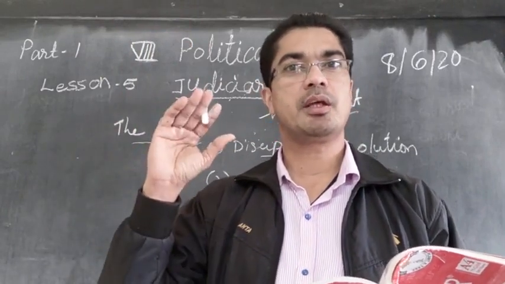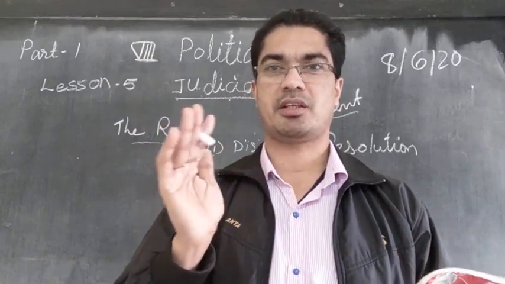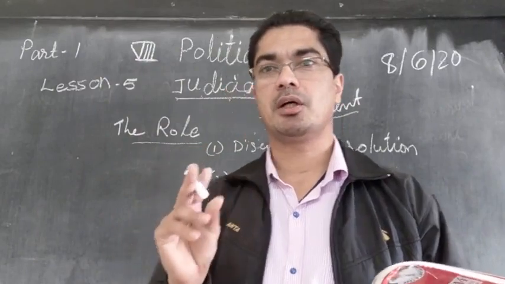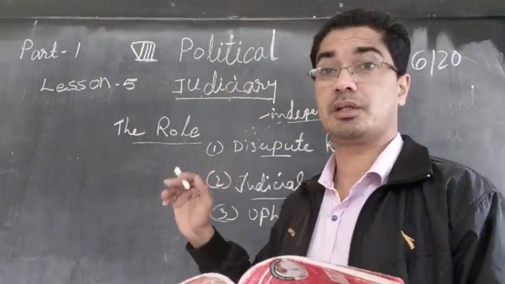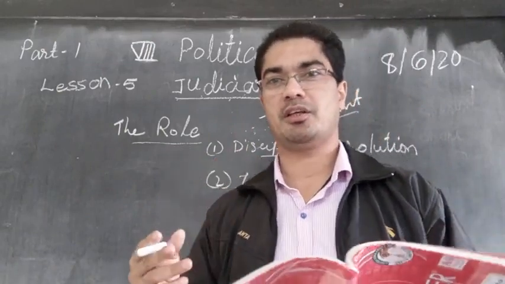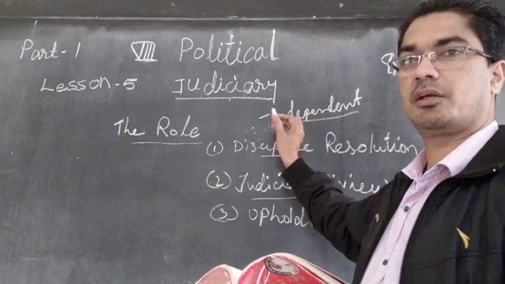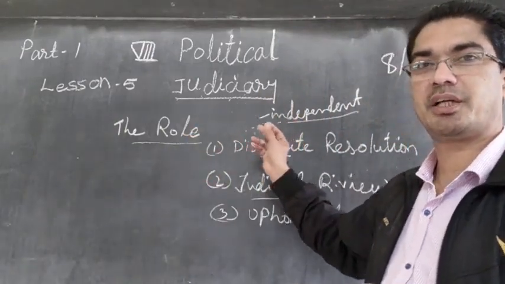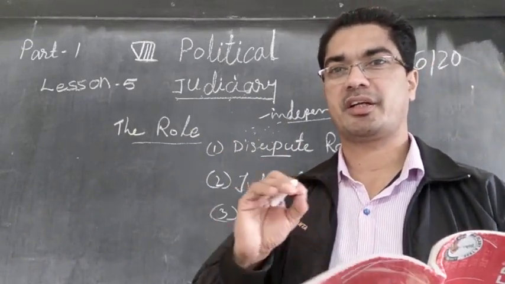So the judge will be thinking that way, and he will say, oh no, this politician, what he has done is correct, and you will be losing the case. So that can happen if the judiciary is not independent. But thank God, in our country it is not so. We have an independent judiciary. No politician has got the power to punish the judge. Therefore, they are free to make the correct judgment.